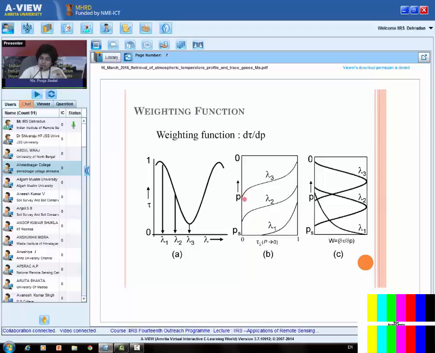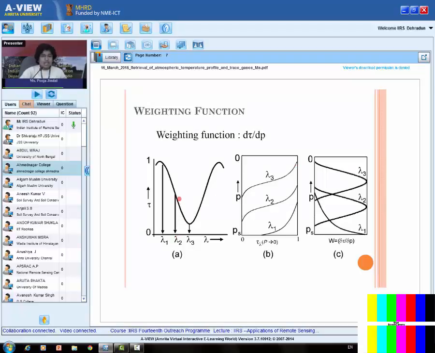For lambda 3, even from this level, if some energy is emitted, it will not be able to reach the top. Only above this level will some energy be able to reach the top. And again, as I move up in the atmosphere, the transmittance will increase, and the increase is due to the smaller part of the atmosphere left above the level under consideration.